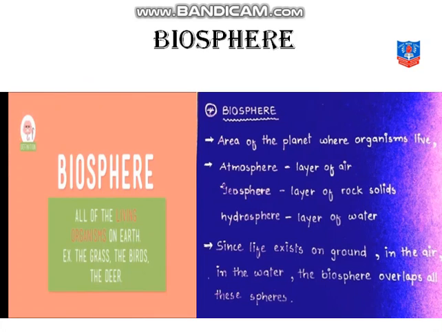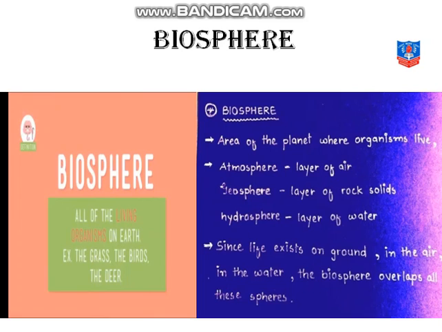Now, what is the biosphere? It is all of the living organisms on the earth. It is the area of the planet where organisms live, whether the living things are in the atmosphere, in the layer of air, or in the geosphere or lithosphere, in the layer of rocks, or in the hydrosphere, in the layer of water. So you understood that whether living beings are living in the air, on the ground, or in the water, all of them are considered to be in the biosphere.